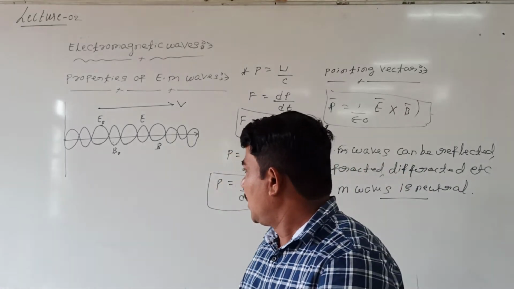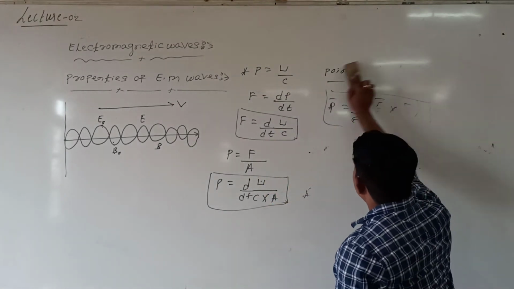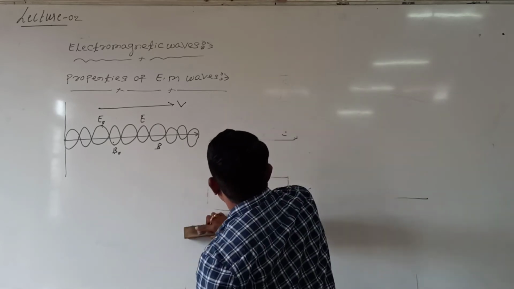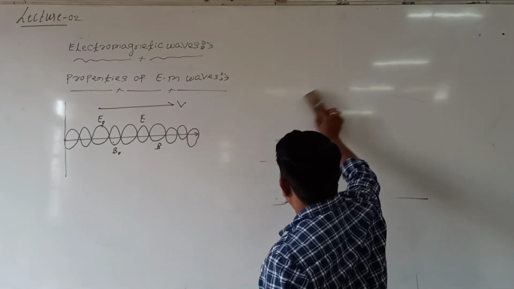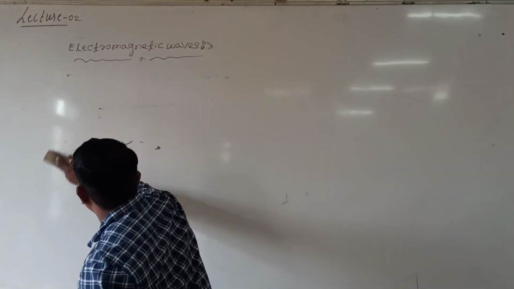Now let us see types of electromagnetic waves. There are 7 types of electromagnetic waves. These are a few properties and types of electromagnetic waves.